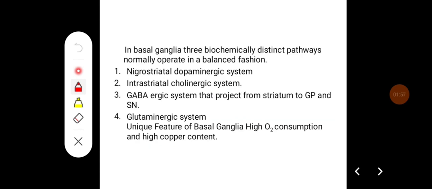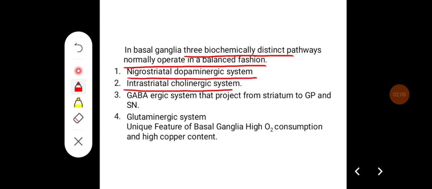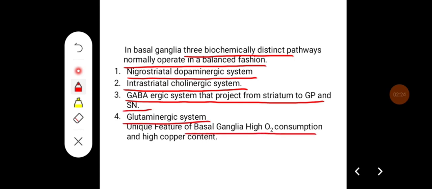In the basal ganglia, three biochemically distinct pathways, or three or four, normally operate in a balanced proportion, that is nigrostriatal dopaminergic system, intrastriatal cholinergic system, GABAergic system that projects from the striatum to globus pallidus and substantia nigra, then glutaminergic system. The unique feature of basal ganglia is high oxygen consumption and it has a high copper content.